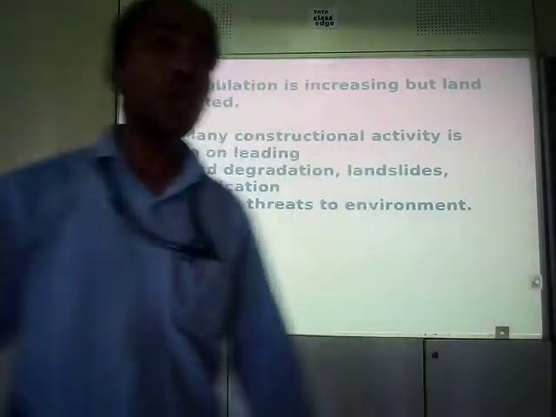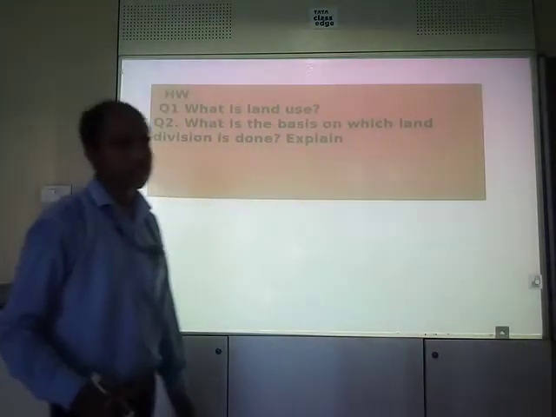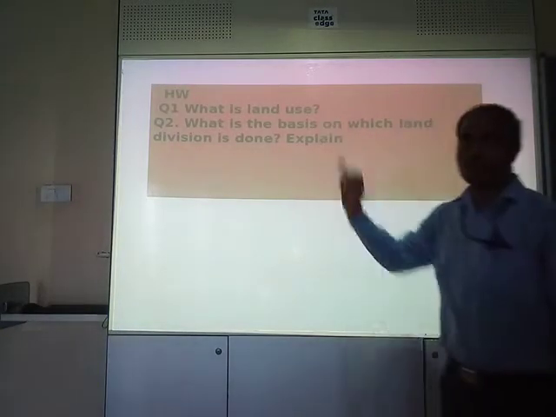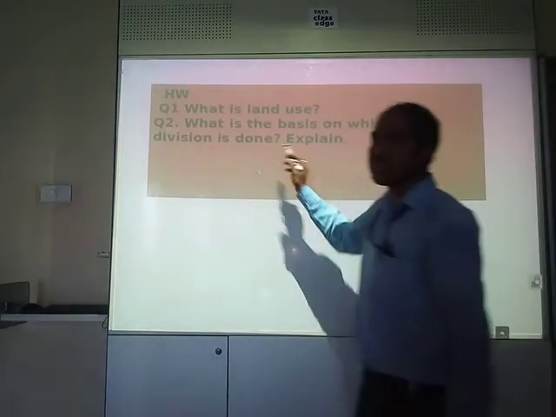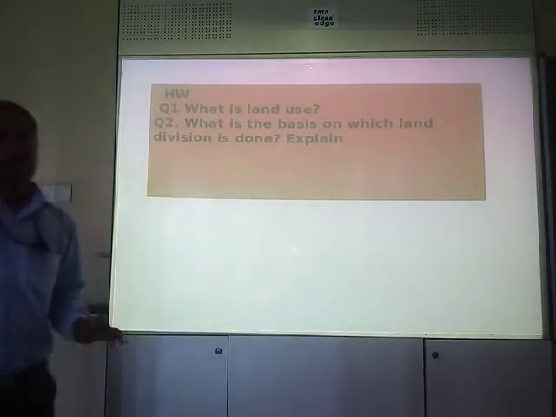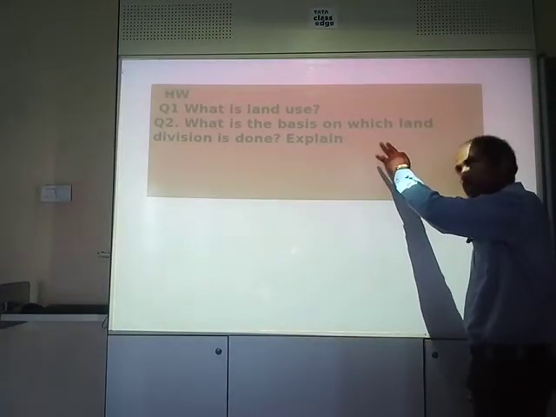Now note down the homework for the land part. These are the homeworks which are to be given to you. What is land use? First question. Another question is, what is the basis on which land division is done? You have to explain. Clear? These are two questions which you need to do in homework copy. So kindly do it. What is land use and what is the basis on which land division is done?